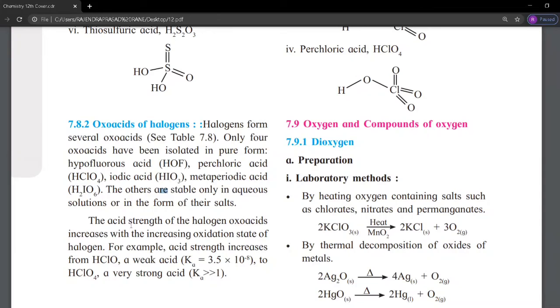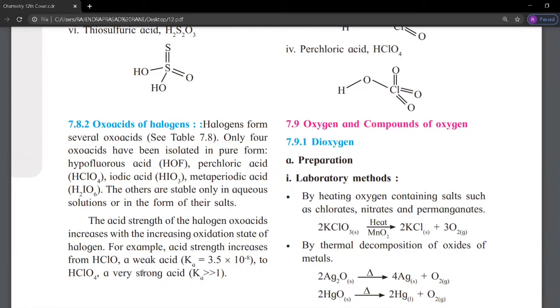The acid strength of oxoacids increases with the oxidation state of the halogen. For example, HClO is weak, with Ka equal to 3.5 into 10 raised to minus 8, whereas HClO4 is a strong acid.